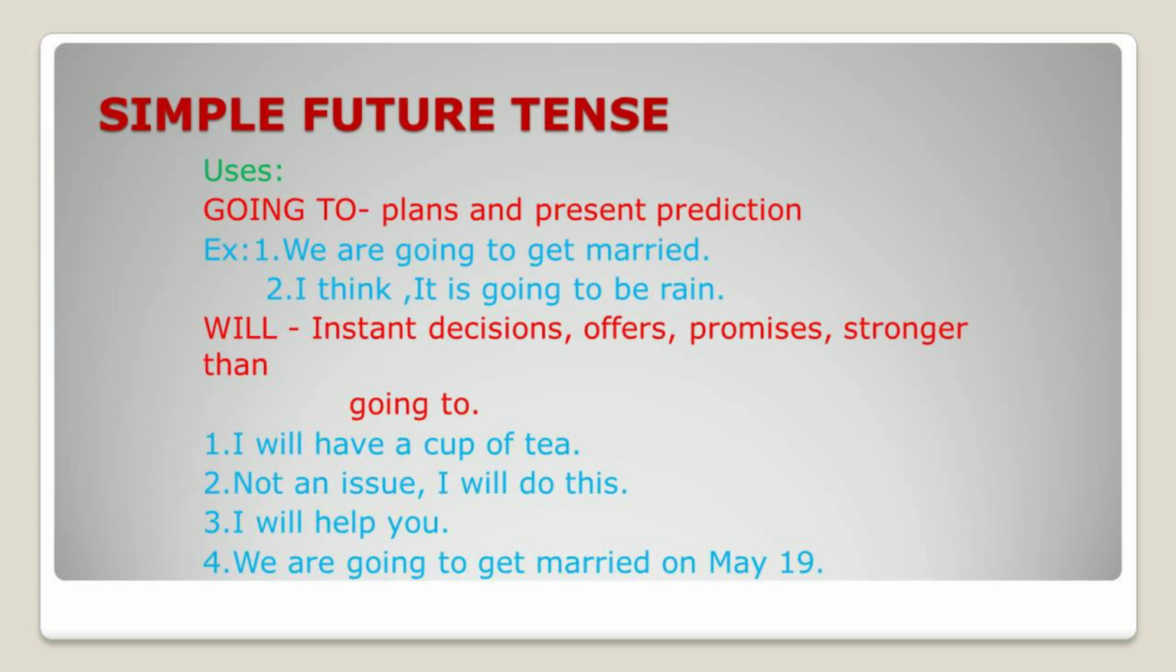On the whole, we use the form going to to suggest people's intention to do something in the near future. It is not as strong as will, but it refers to the near future. It is used to express plans and present predictions. The future tense will is used to express instant decisions, offers, promises, and it is stronger than going to.